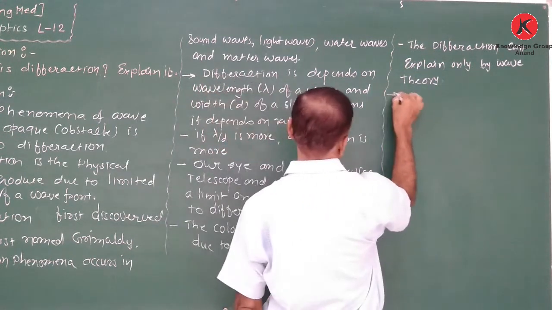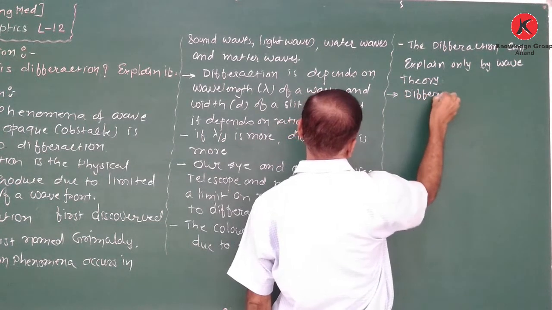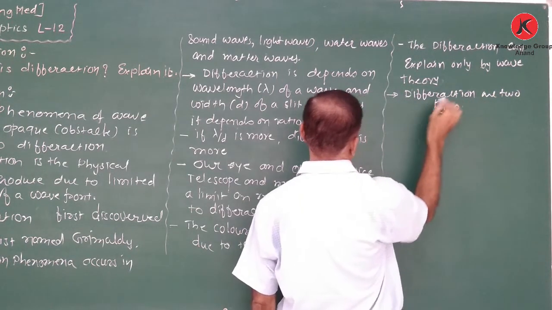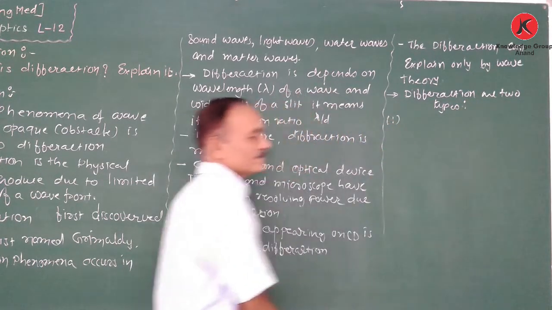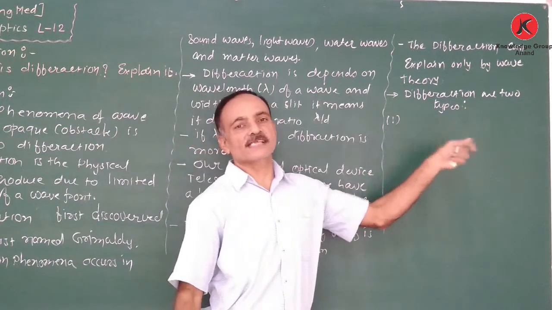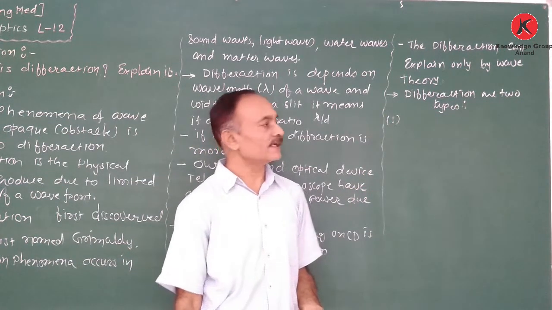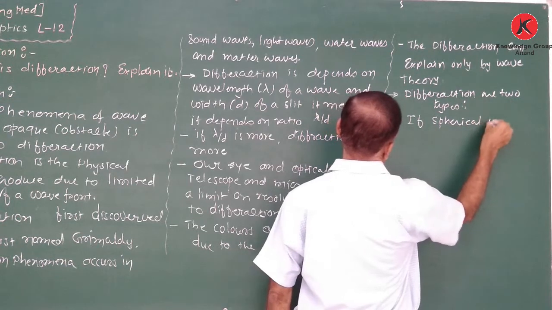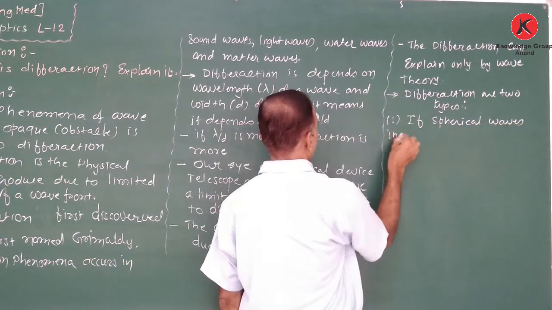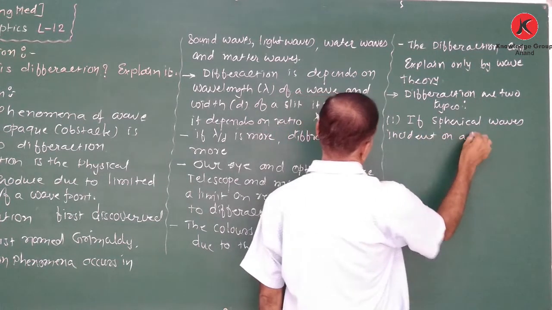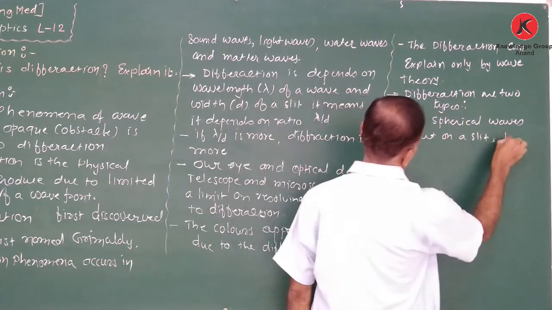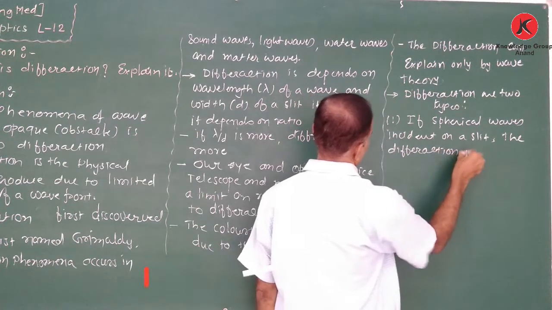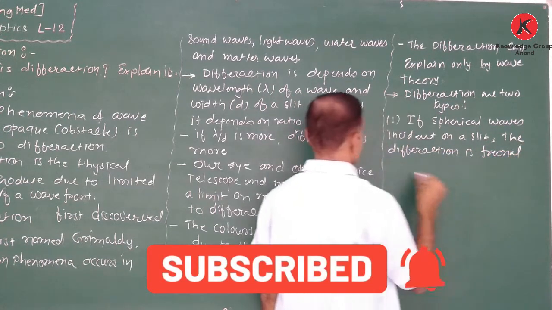Diffraction is of two types. First, if spherical waves are incident on a slit, then the diffraction is known as Fresnel diffraction.